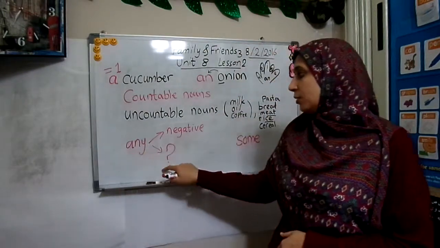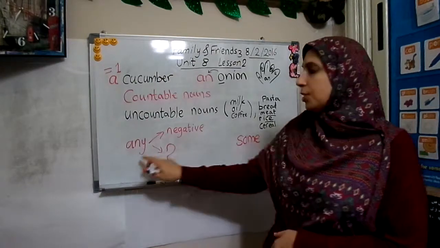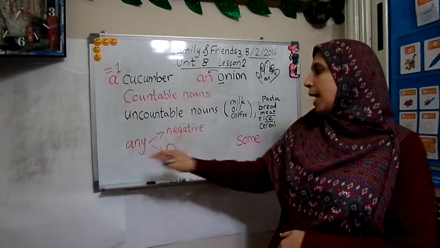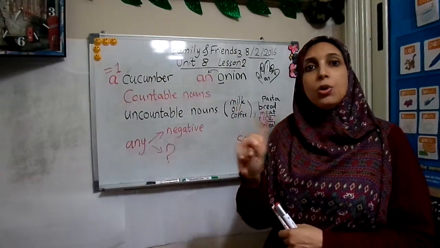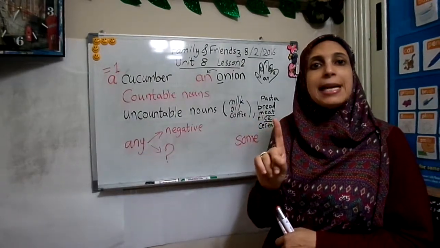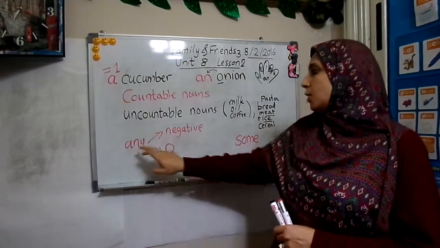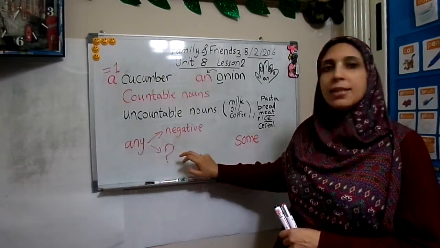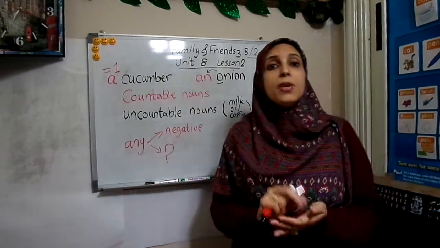Because any is a friend of the question. In the question, some turns into any. And if I say, I don't want any sugar. So any is a friend of negative and the question mark in place of some. Take care. This is very important.